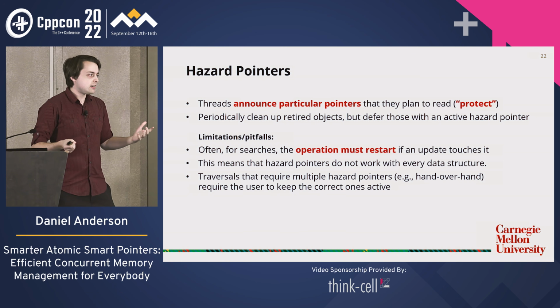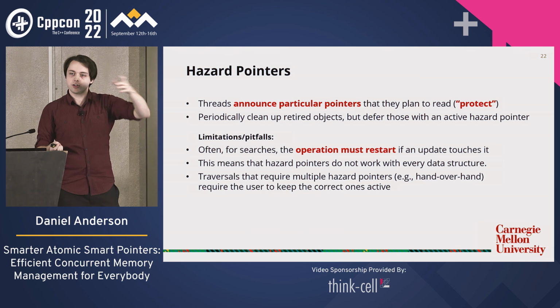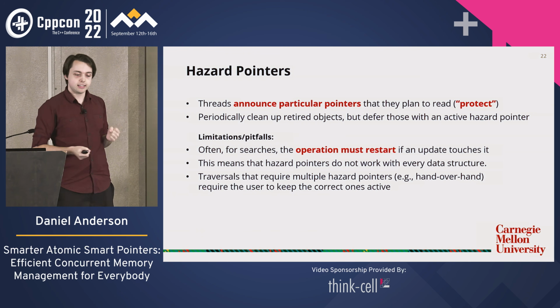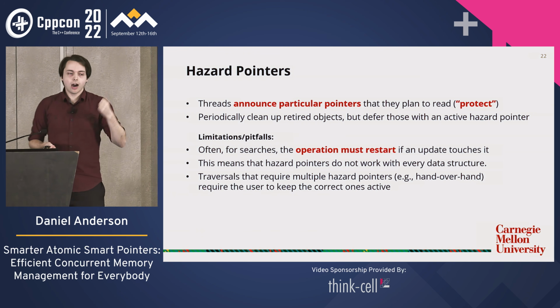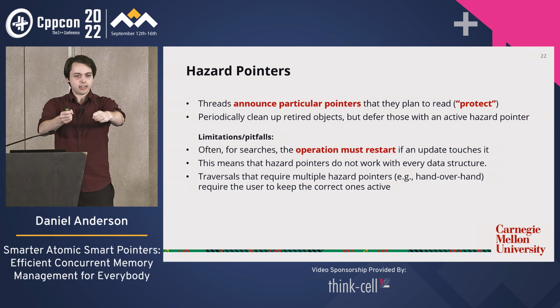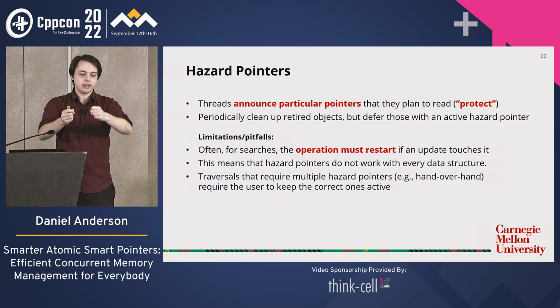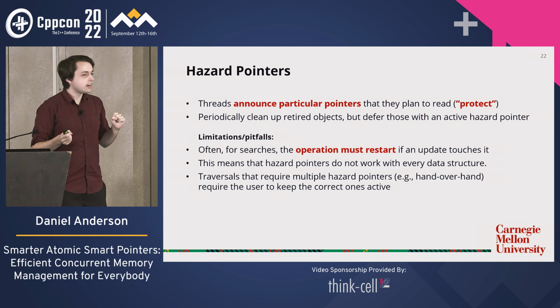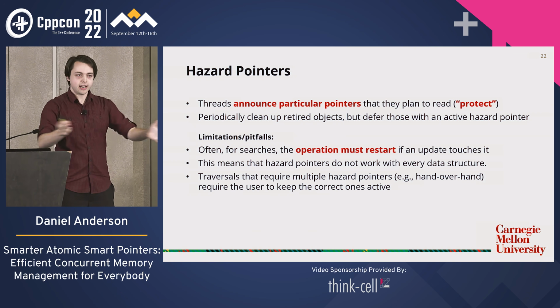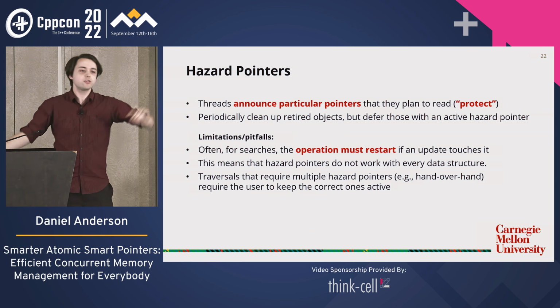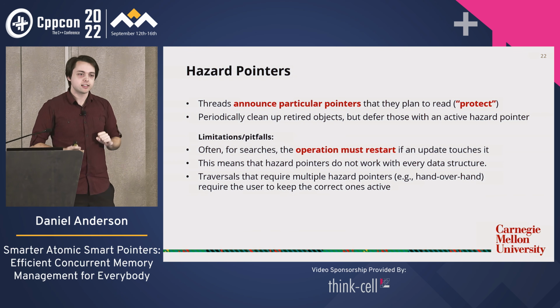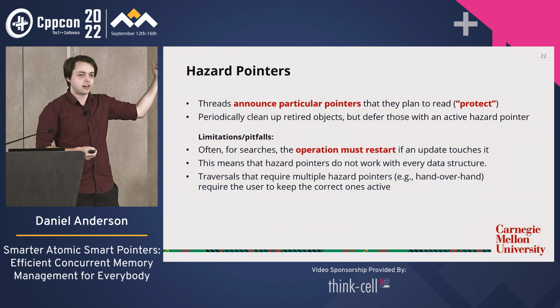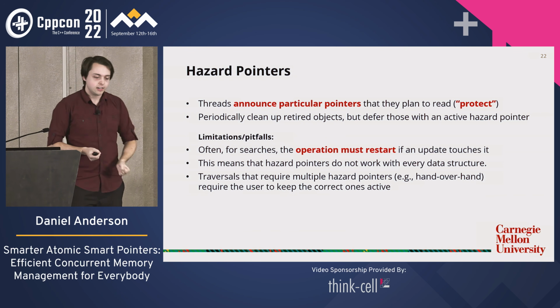Now, this comes with some pitfalls. If you are implementing some kind of search on a data structure, say searching through a linked list or a BST, and an update comes in and modifies the data structure right as you are reading it, hazard pointers are not strong enough to protect you and allow you to keep traversing. You have to restart. You have to detect this scenario and say, right, I'm going to go back to the start of the list and try again.